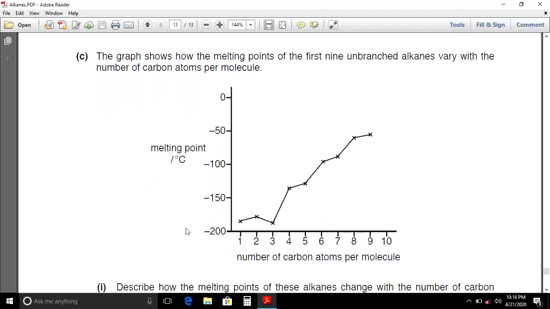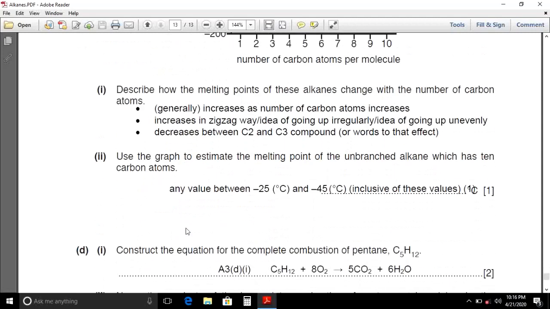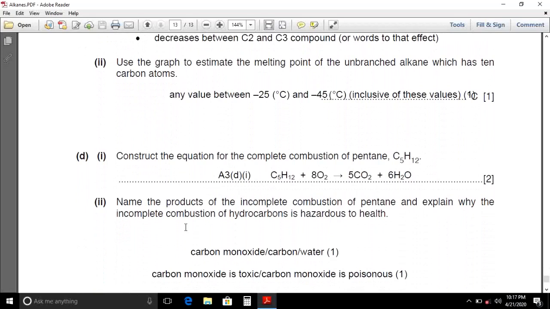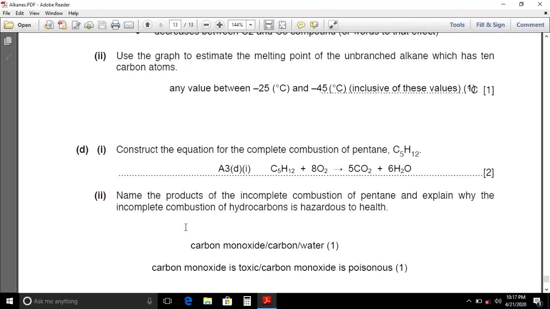However, the increase in melting point is not regular, and there is also a decrease in melting point between ethane and propane. Use the graph to estimate the melting point of the unbranched alkane which has 10 carbon atoms. Its value will be between -25 and -45 degrees Celsius.